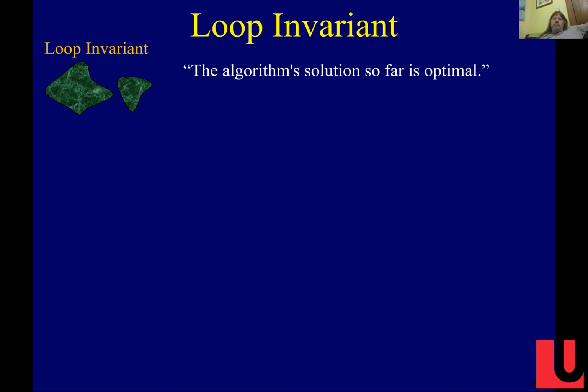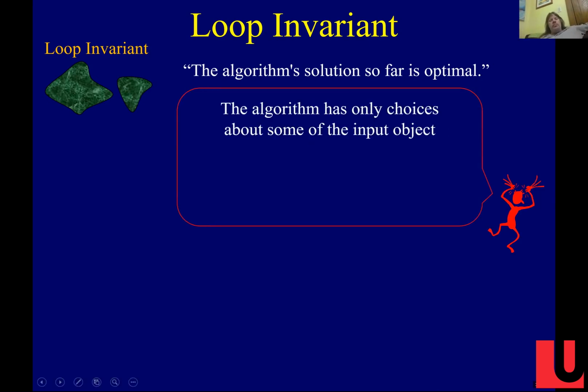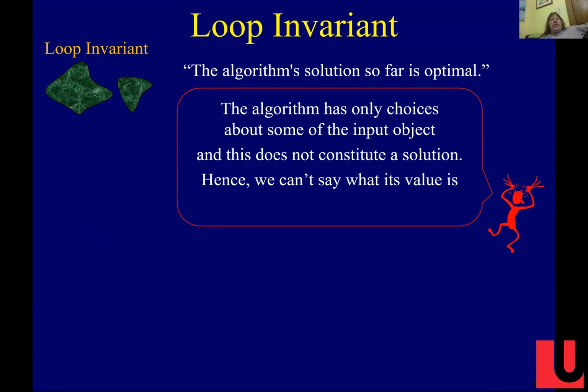Well, this has no meaning because the algorithm has only made choices about some of the objects. Maybe it's chosen the lion, or maybe it's chosen to take that first edge of weight 2, and that doesn't constitute a full solution. And so we can't really say what its value is. We can't say whether it's optimal. What does it mean to be optimal so far? Locally, we've made the optimal choices, but that doesn't mean there are no long-term consequences of what you've done, right?